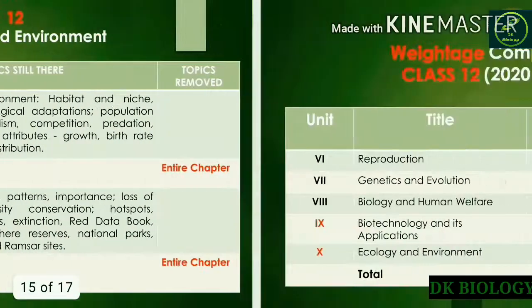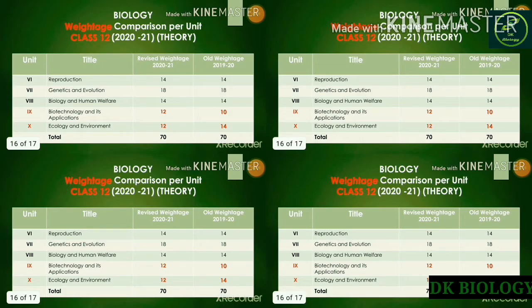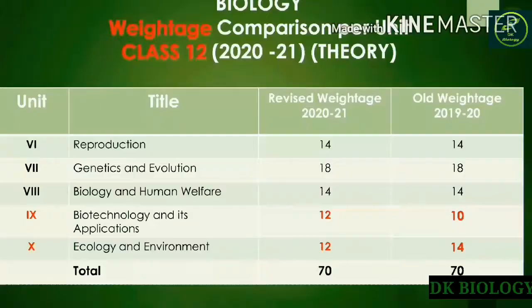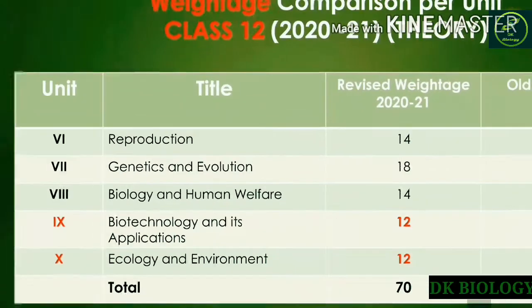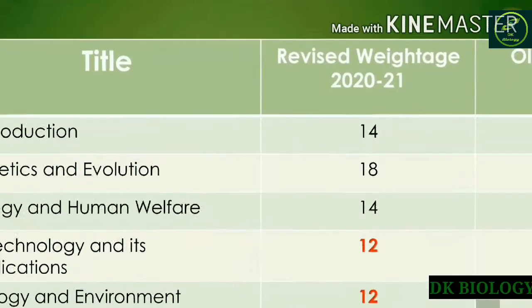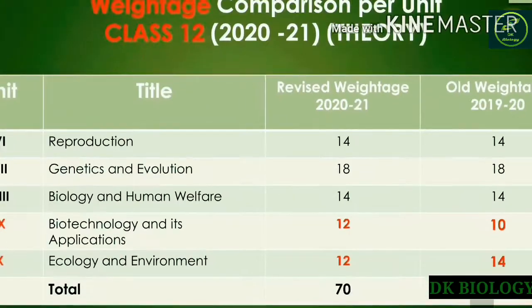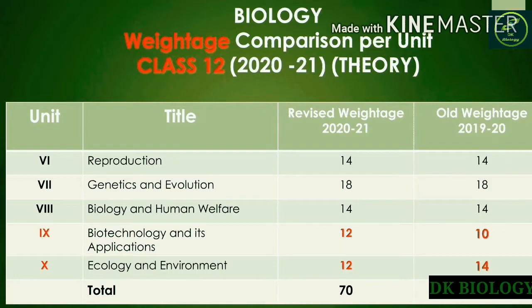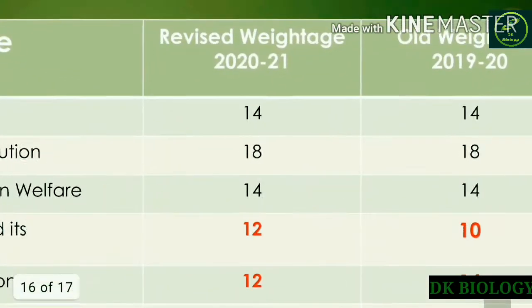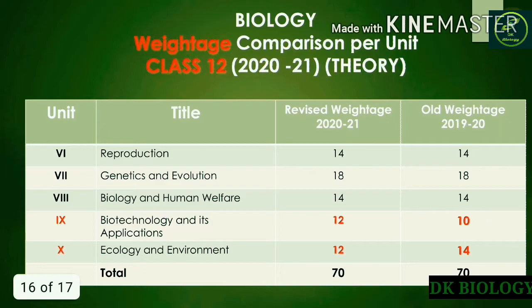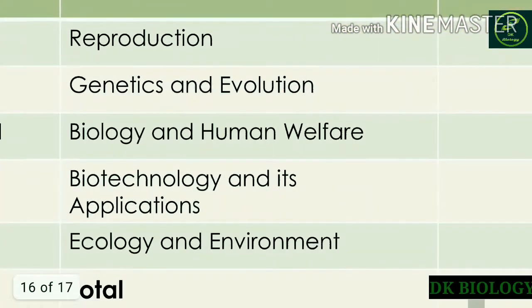Next, let's move to the summary part. Here is the comparison between the old weightage and the revised weightage. As you can see, in the first unit, one chapter has been removed but the weightage is still the same, so these 14 marks are divided among the 3 chapters. The next, genetics and evolution. In this unit also, one chapter has been removed but the weightage is still the same, 18 marks. And in biology and human welfare, one chapter has been removed from this unit but the weightage is also the same, 14 and 14 marks.